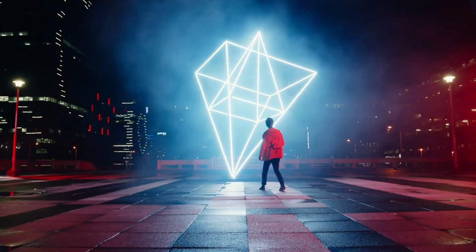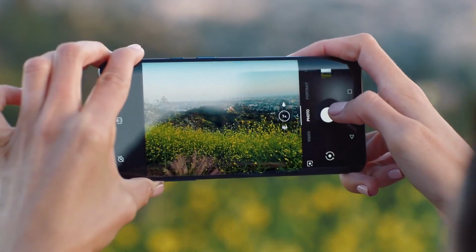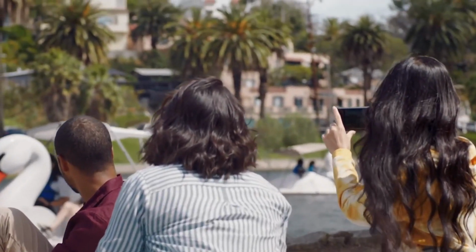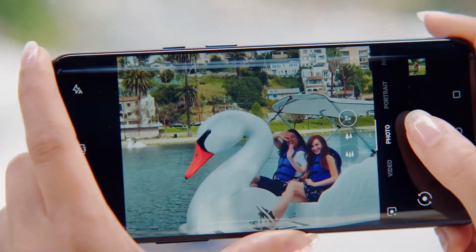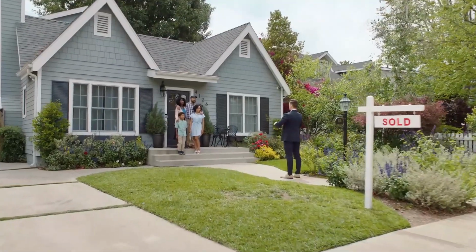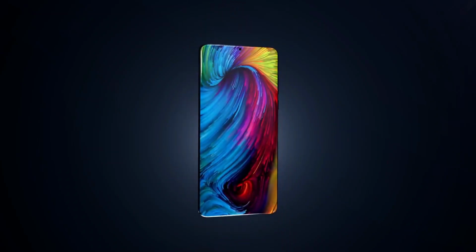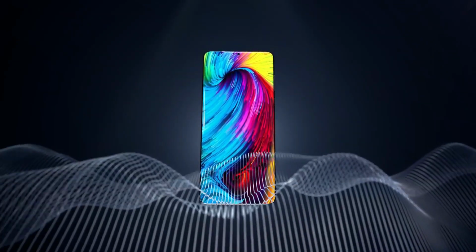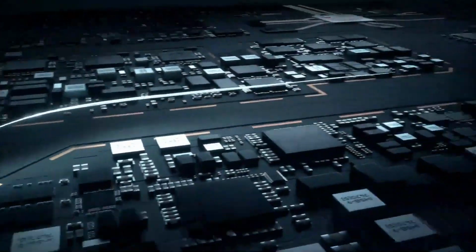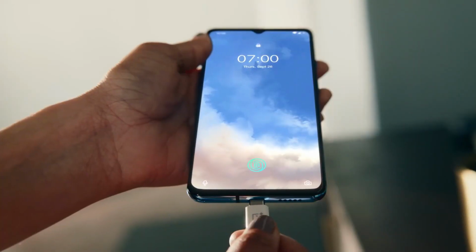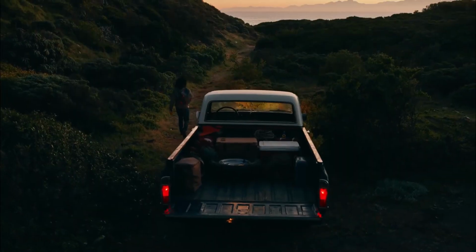Talking about the camera setup, here we have some good news. We'll see a triple camera setup in OnePlus Z with a primary lens of 64 megapixel resolution, a 16 megapixel ultra wide angle lens and a 2 megapixel sensor, which may be a depth sensor or a macro shooter. But more chances are that this will be a depth sensor because OnePlus is making a mid-range budget device and will also focus on the camera setup. So in portraits we will need that bokeh blur, and OnePlus will include that depth sensor, maybe in place of that macro shooter.